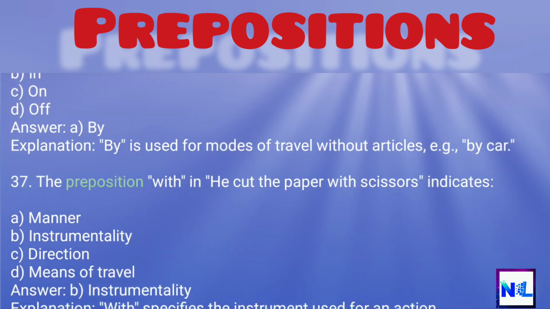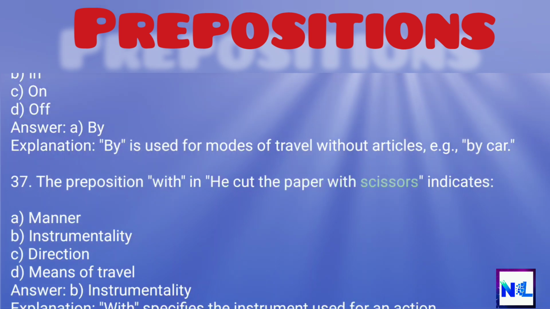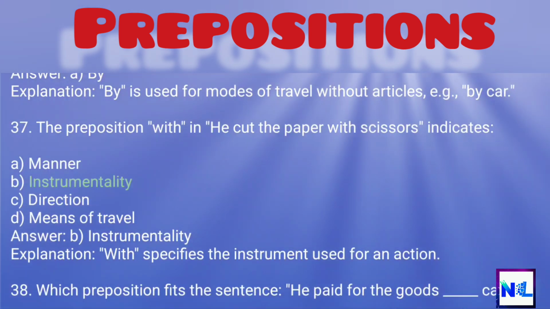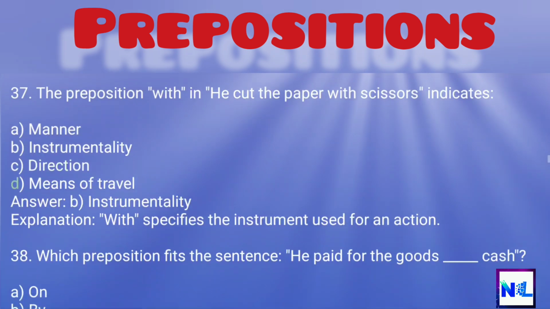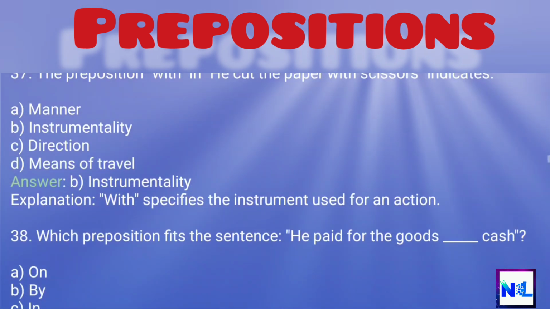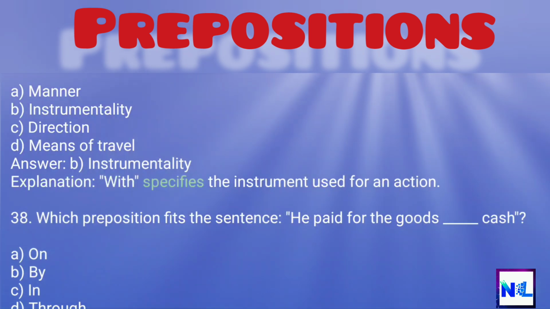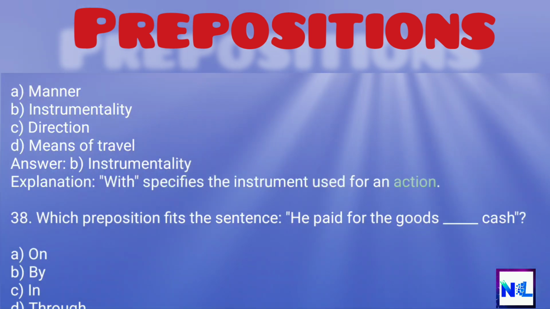37. The preposition with in, he cut the paper with scissors, indicates A. Manner, B. Instrumentality, C. Direction, D. Means of travel. Answer: B. Instrumentality. Explanation: with specifies the instrument used for an action.